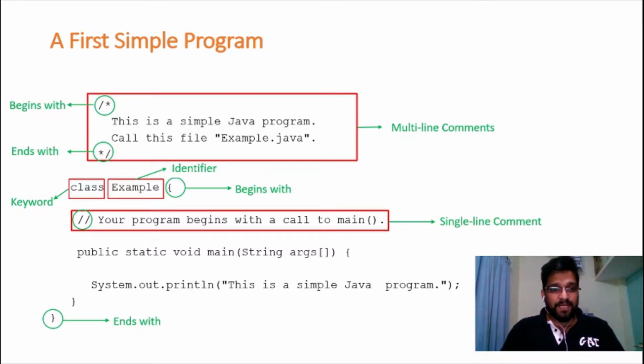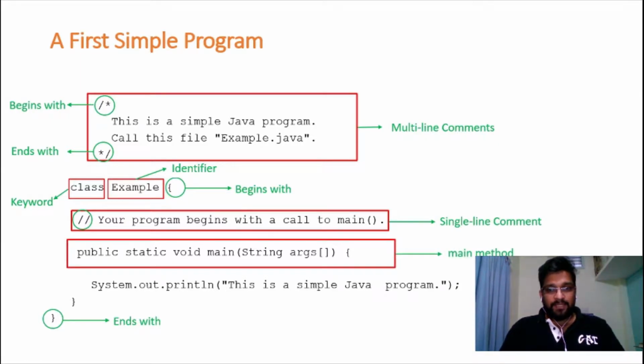After the single line comment, we have written a method called the main method. Why are we calling it the main method? Because the name of the method is main. Now I would like to ask a question: is it mandatory that I write main everything in lowercase?